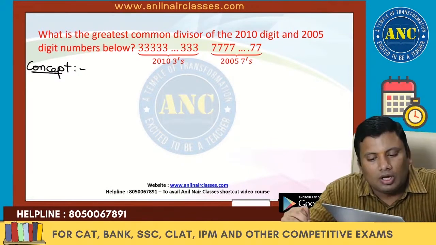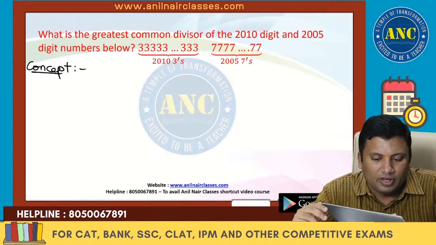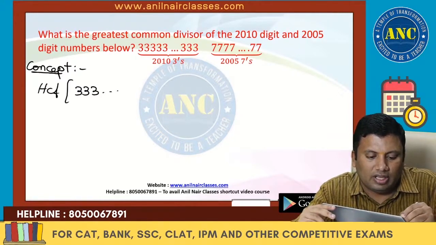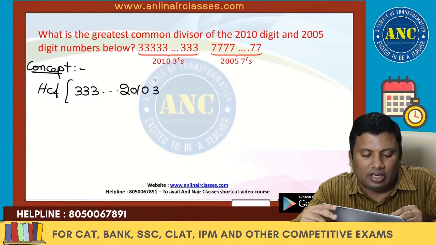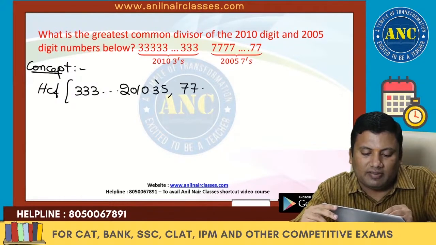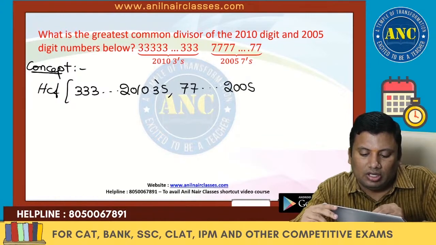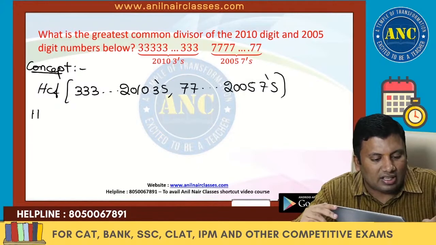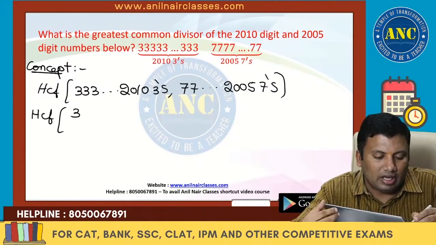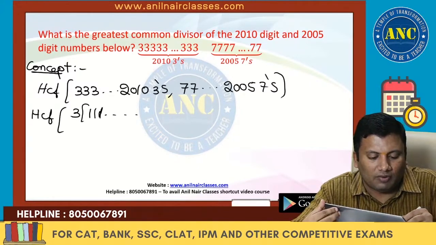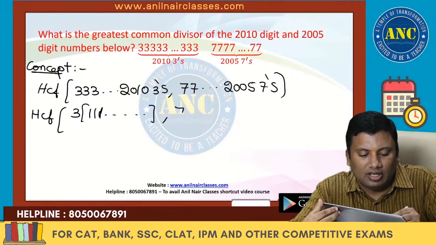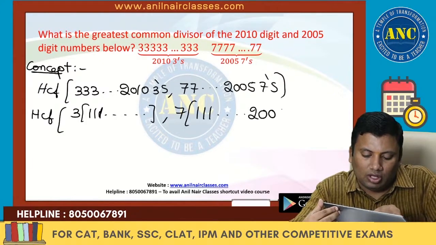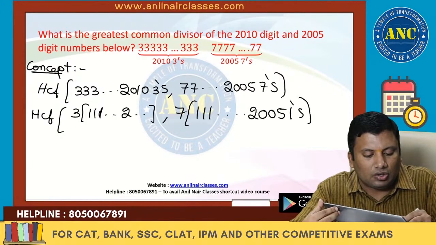Now see here. Concept. If you see here, this is nothing but HCF of 33333 (2010 times), comma, 77777 (2005 sevens). These are nothing but HCF of 3 into 111111 (2010 ones), and 7 into 111111 (2005 ones). Here it is 2010 ones.